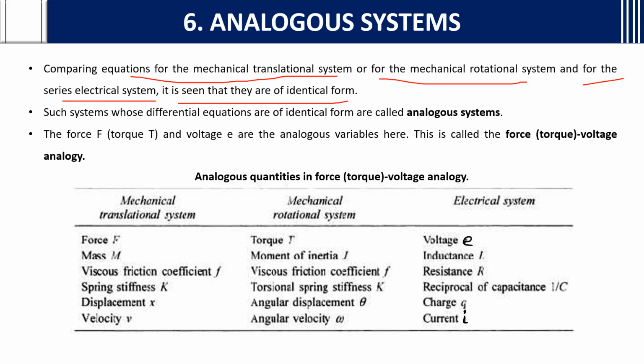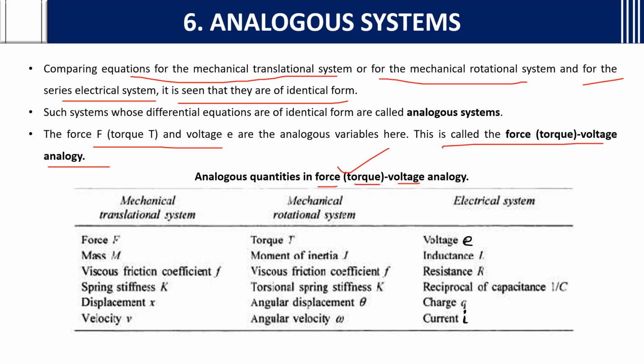So they are analogous systems, they are of identical form. Such systems whose differential equations are of identical form are called analogous systems. Only the notation will be changed, but they are of identical form, right? So force, torque and voltage are the analogous variables here. So this is called force, torque, voltage analogy. Now we will see first the force or torque voltage analogy.